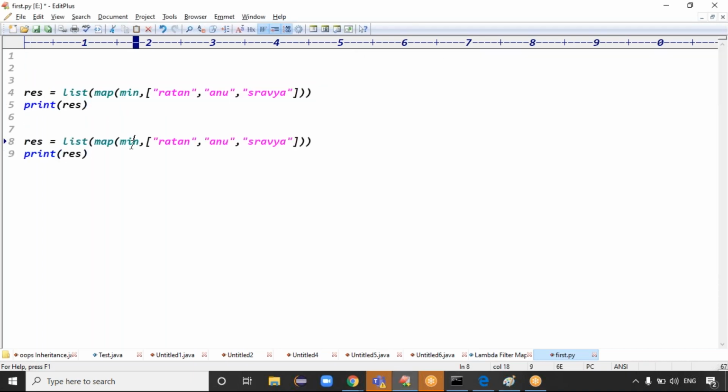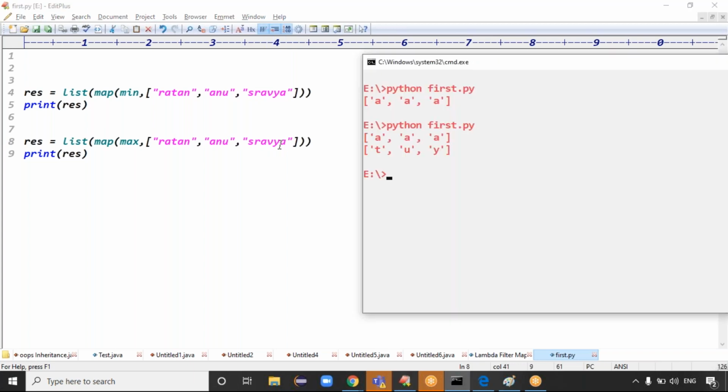Even if you want to apply the maximum, the same code you can apply. Here you can simply put max. Then the first element's maximum value, the second element's maximum value, the third element's maximum value. First element maximum value is what? T. Second element maximum value is what? U. Third element maximum value is what? V, right? I think Y, exactly. So T U Y is the output, guys.